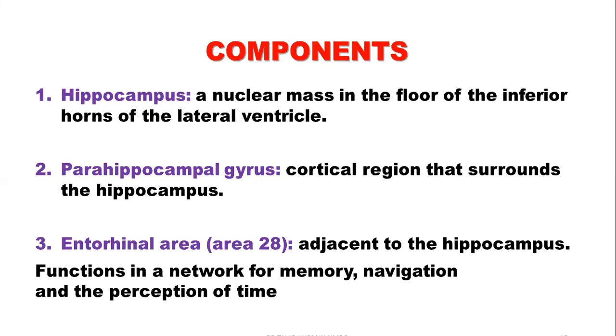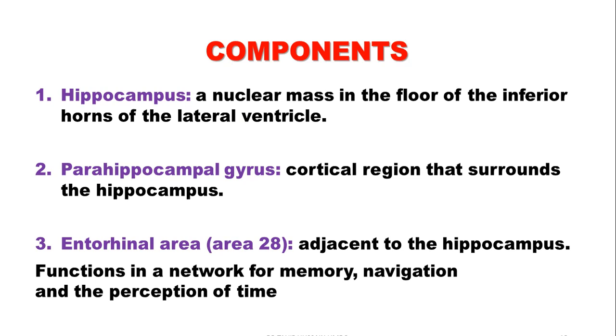Hippocampus is a nuclear mass in the floor of the inferior horn of lateral ventricle, and parahippocampal gyrus is a cortical region. It is a part of cerebral cortex that surrounds the hippocampus. An entorhinal area, that is area 28, is adjacent to the hippocampus.